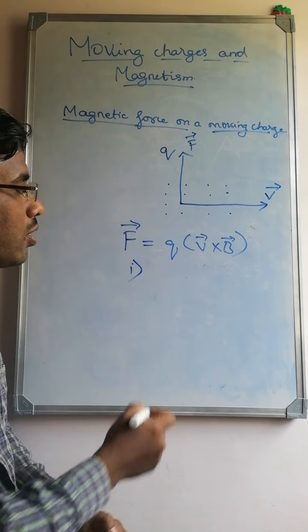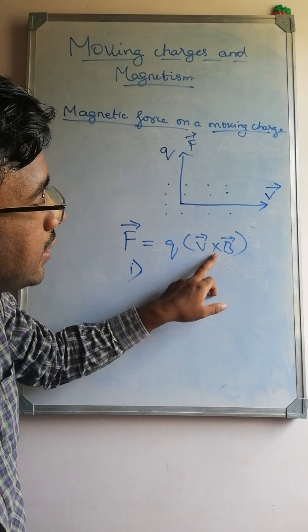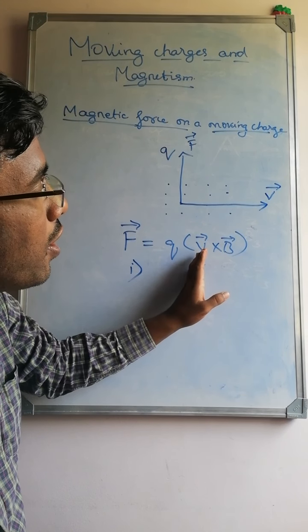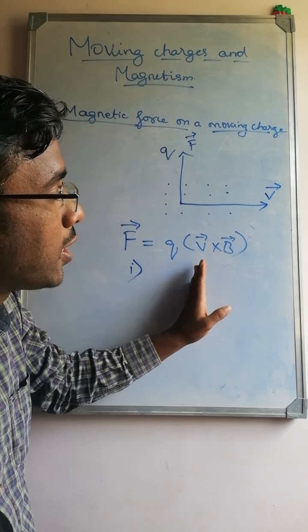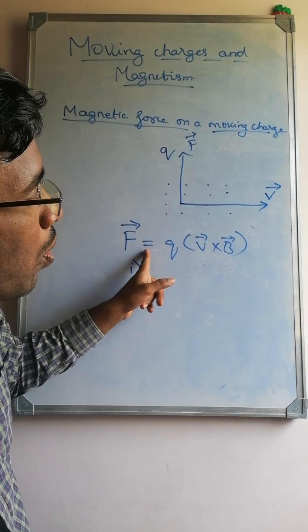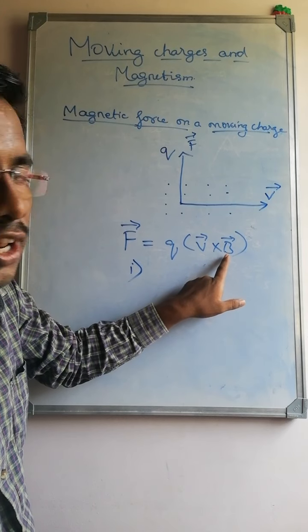This is q into v cross b, so it is a vector product of velocity and magnetic field. The force depends upon the vector product of velocity and magnetic field. So the force is zero either when the velocity of the charge is zero or the magnetic field is zero.